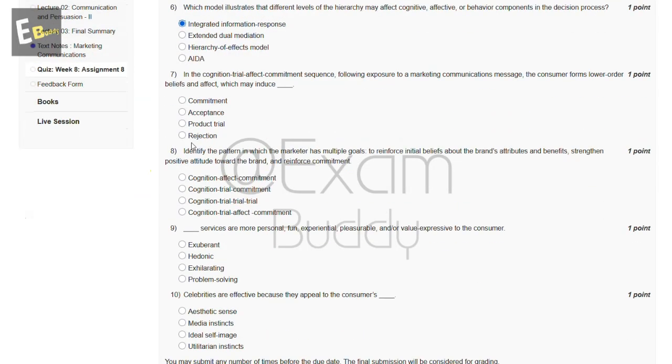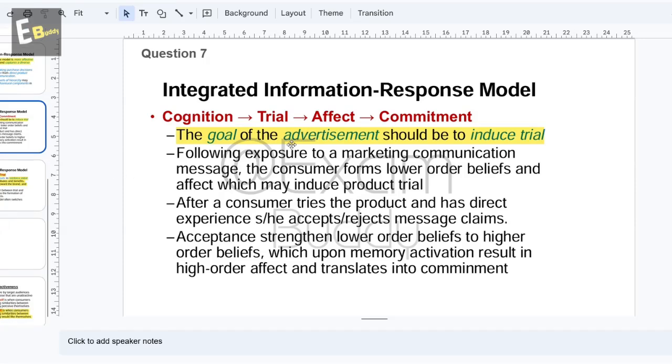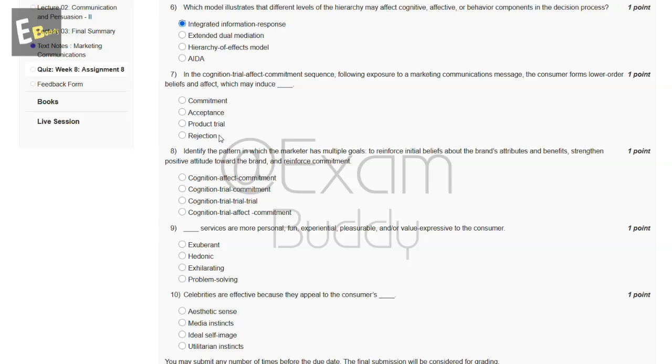Now, the seventh question is, in the cognition, trial, affect, commitment sequence following exposure to a marketing communication message, the consumer forms lower order beliefs and affect which may induce. So these are the options. And now let's check the answer of our seventh question. The goal of the advertisement should be to induce trial. So the answer of our seventh question is C.